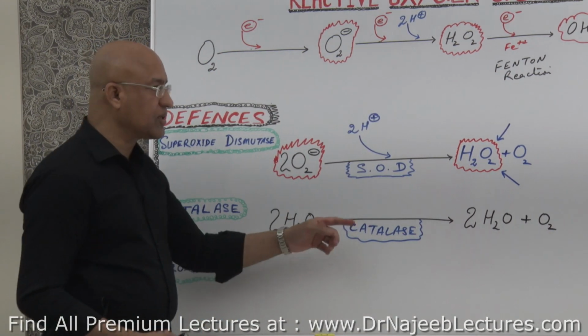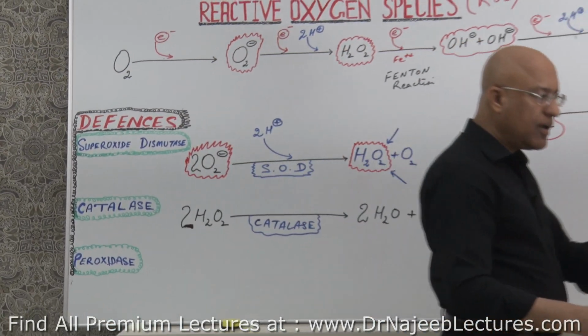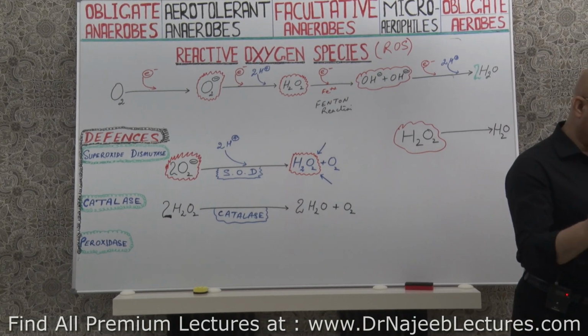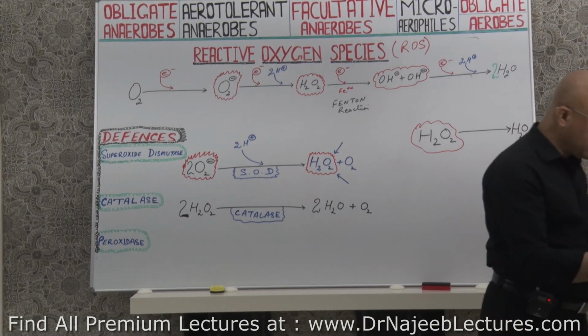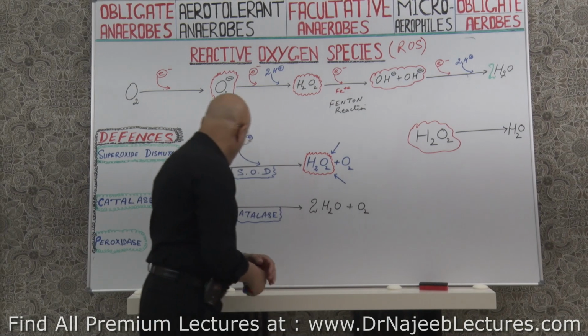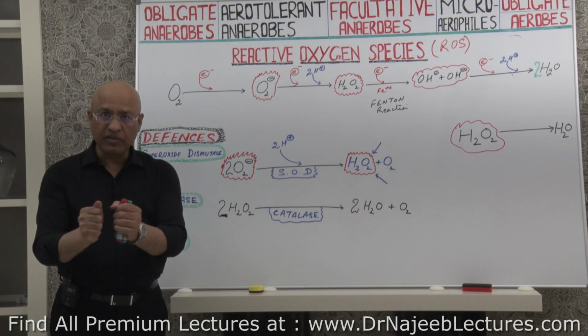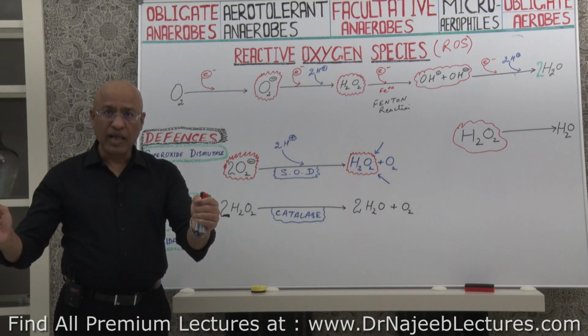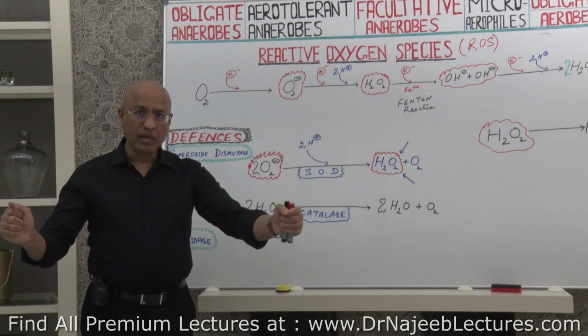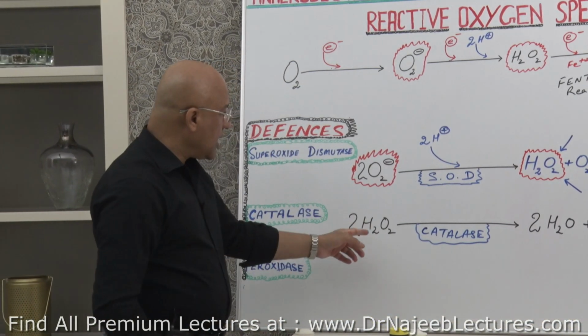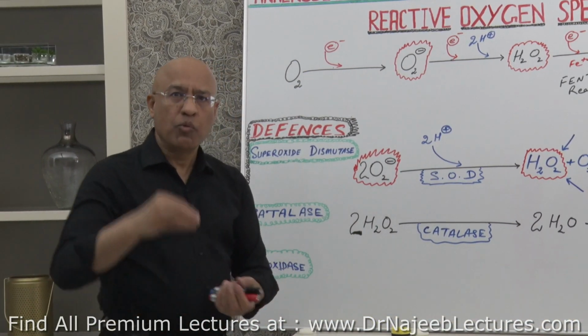So this is the reaction which occurs with catalase, that is how catalase is working. Catalase basically fuses 2 hydrogen peroxides, and when it separates, it makes 2 water molecules and oxygen gas goes out.